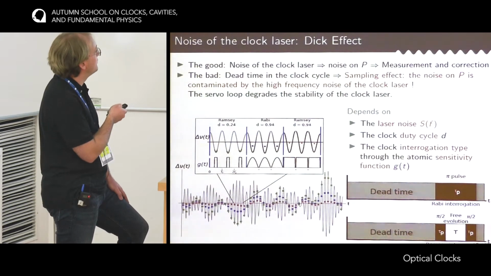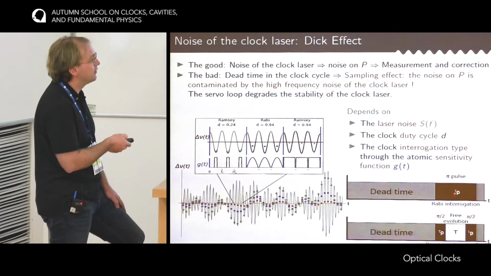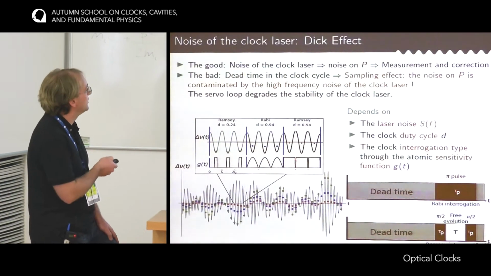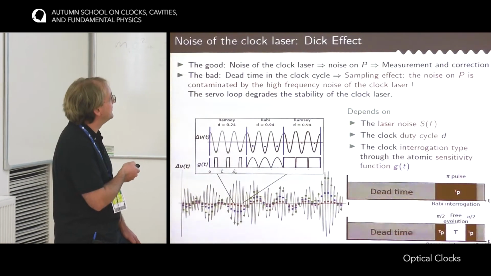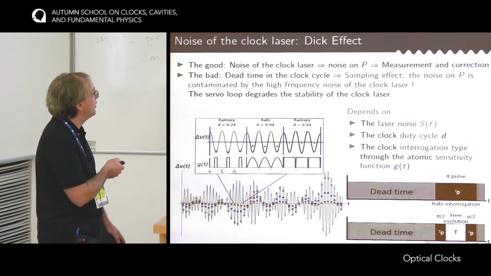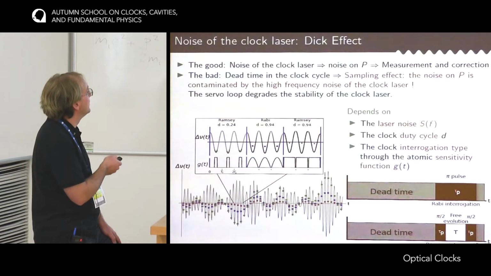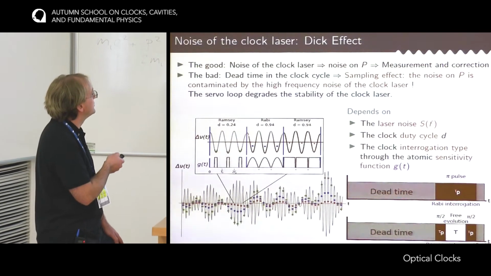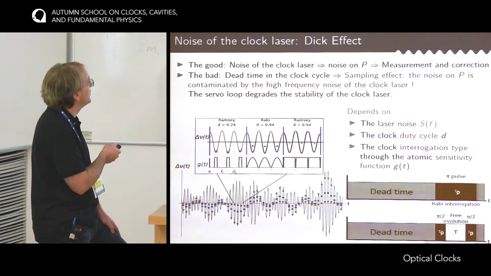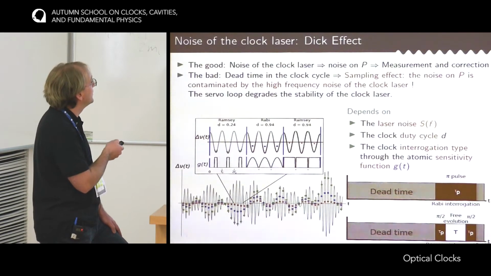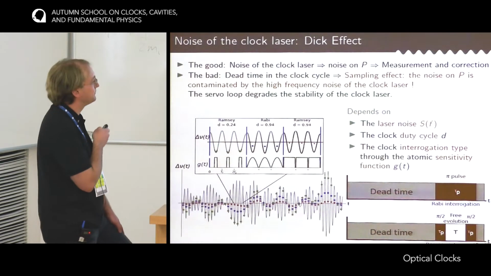Now, if we switch to a Rabi interrogation, the sensitivity is maximum only at the center of the Rabi interrogation. At the edge, the atoms are not yet in the equator of the Bloch sphere, so they are not as sensitive as at the top. So it's kind of a sine arc wave here. And so we are somehow in between these two cases, where we average correctly all the time the clock laser noise, but more at some point than another. So we have an intermediate transfer of high frequency noise to low frequencies.